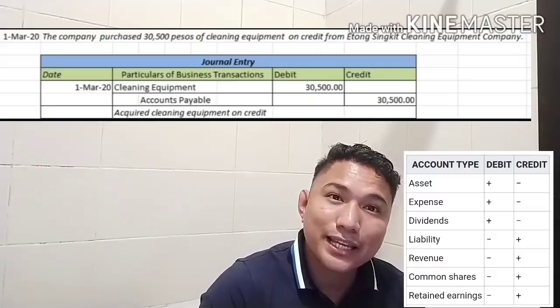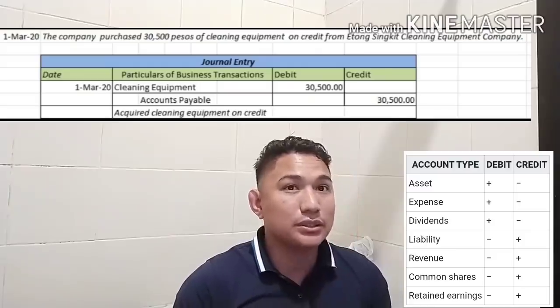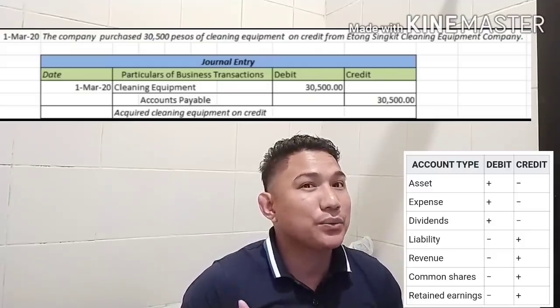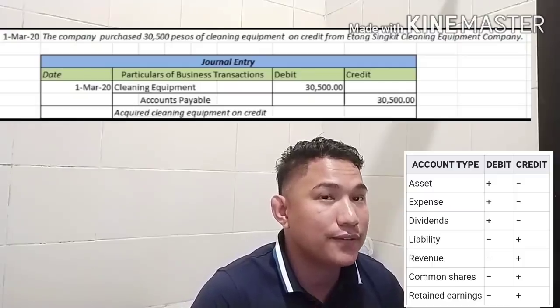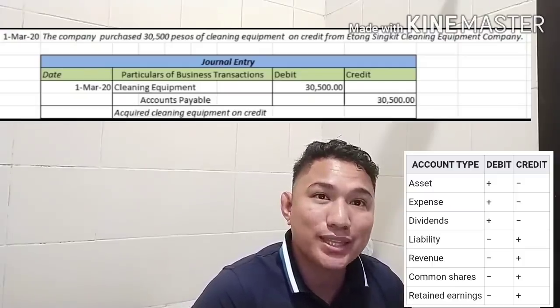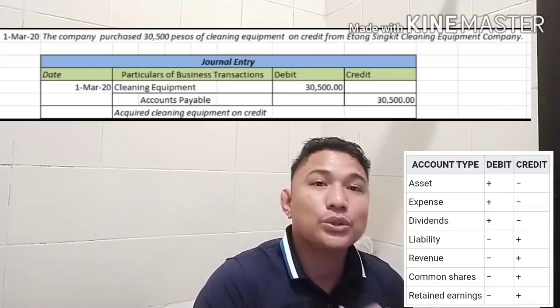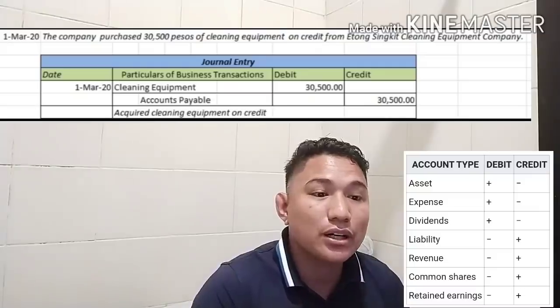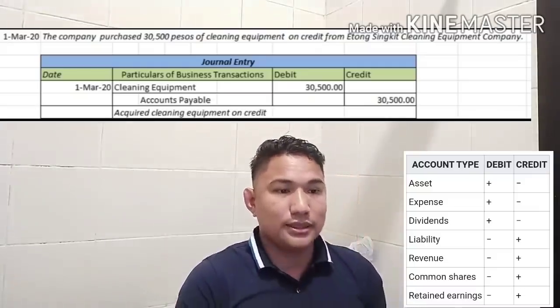Since you acquired the equipment on credit, you have accounts payable. Since you acquired equipment without paying cash, meaning on credit, you have the obligation to that company to pay in the future because of your acquisition of cleaning equipment.